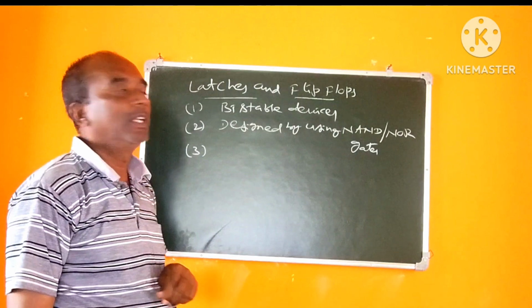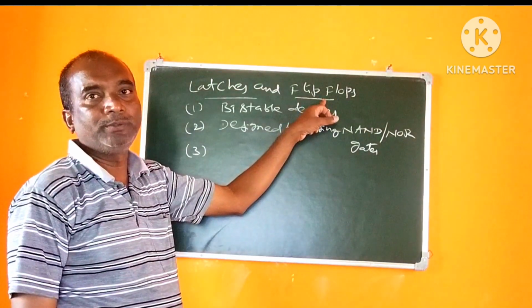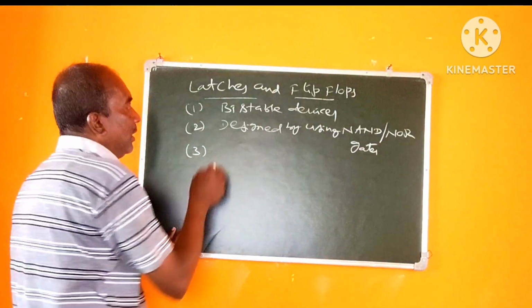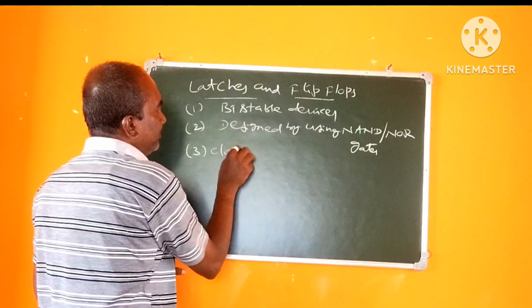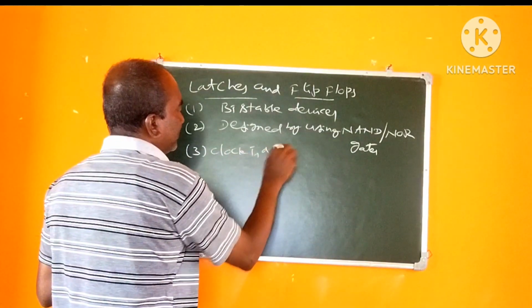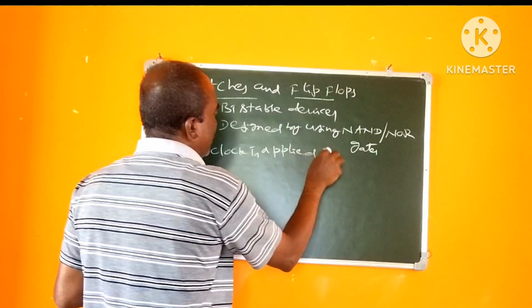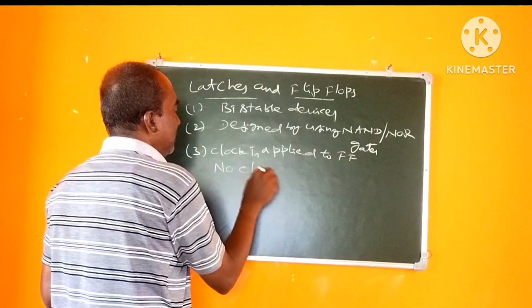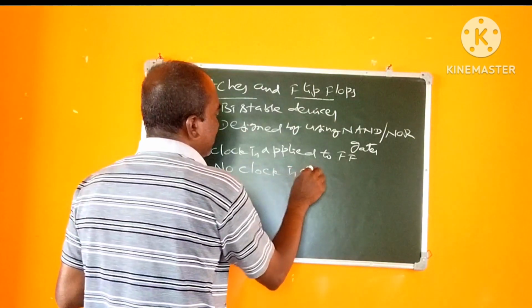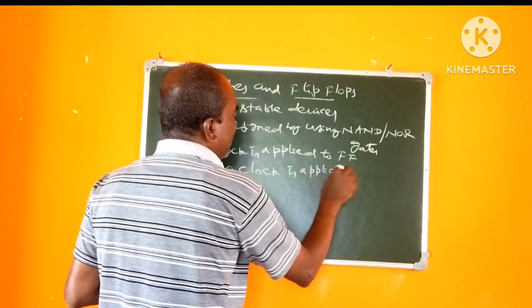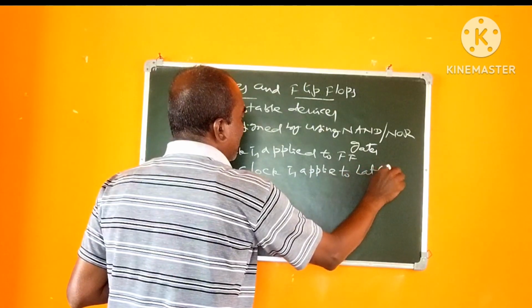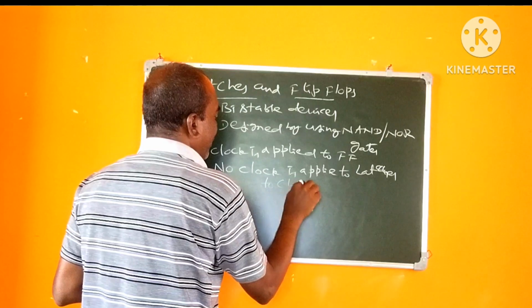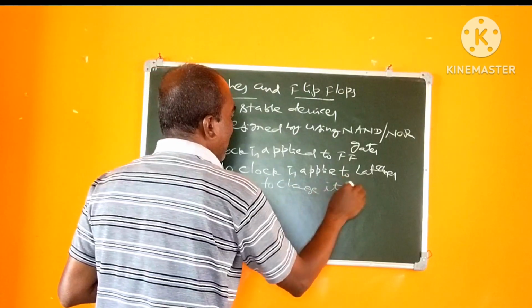That means a clock is applied to the flip flop, no clock pulse is applied to the latch to change its output.